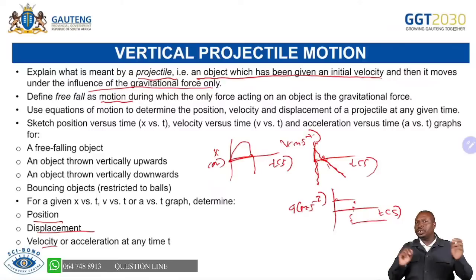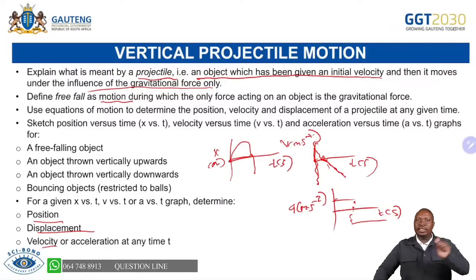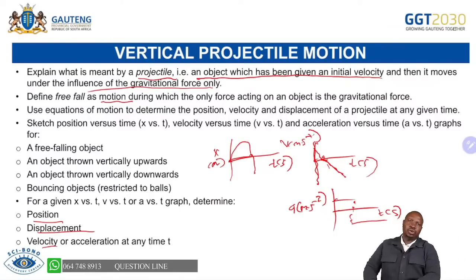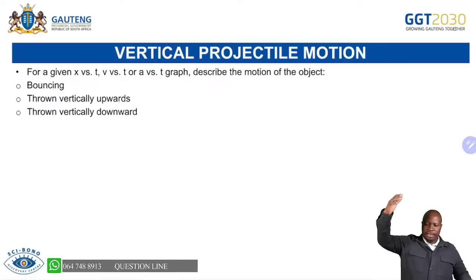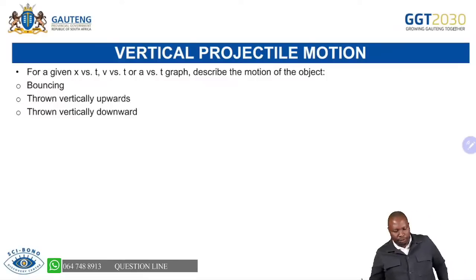So please, those two scenarios are the things that as you are preparing now for your paper, you ensure that I am able to answer questions if I'm given information, and then I'm able to read and do data collection and choose the formula and do calculation and draw the graph. Or I will be given a graph, then I will utilize that graph information in order for me to answer the question. I think you get that, and you will be able to do that.